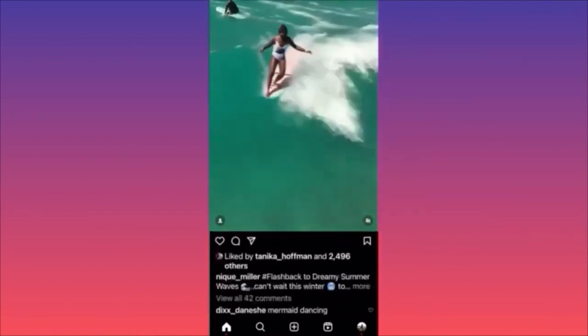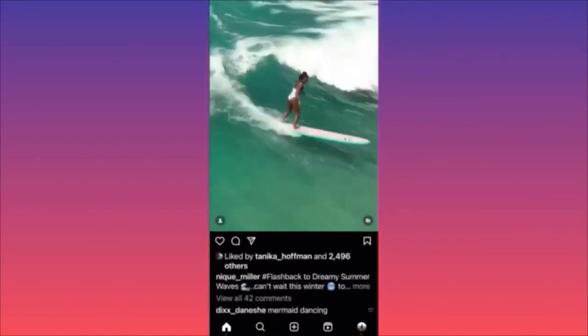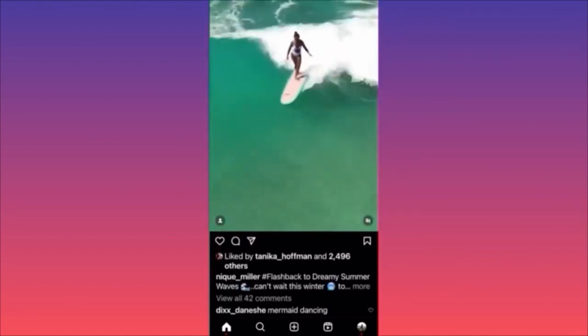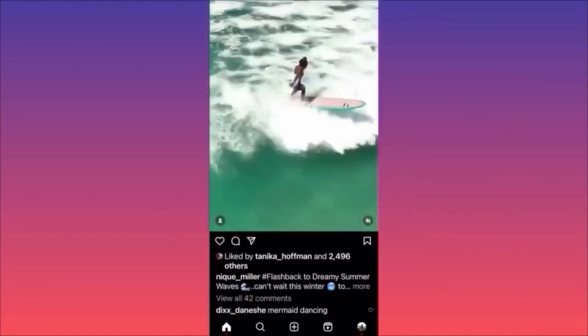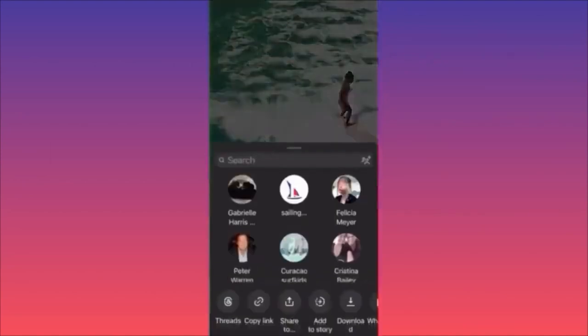So you want to click on the paper airplane under the actual video. You see there is a heart, there is a comment section, and then click on the paper airplane. Then you want to scroll down on this menu over here. You want to scroll to the section, and the last option is Snapchat. You want to click on the Snapchat button, and then you will be able to set this as a brand new post on your own account. You will be able to share it, okay?